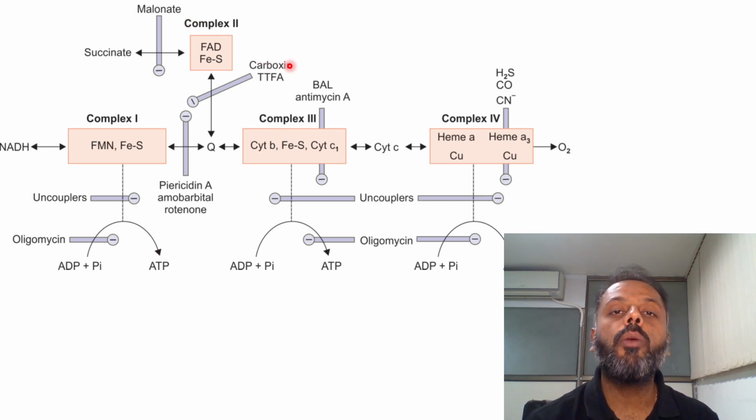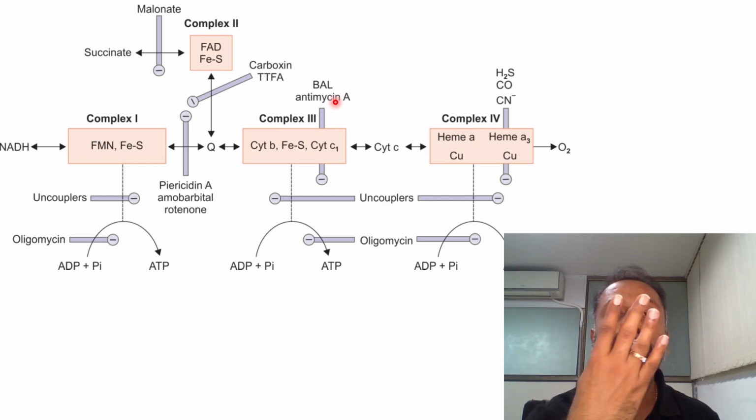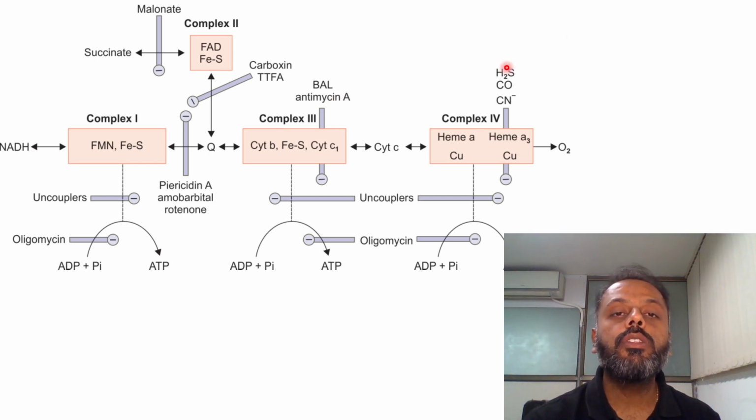Then inhibitors of complex number 3. The complex 3 inhibitors are British anti-lewisite, that is BAL, and antimycin A. Then inhibitors of complex number 4. These are hydrogen sulfide, carbon monoxide, and cyanide. So these are the inhibitors of complex number 4.